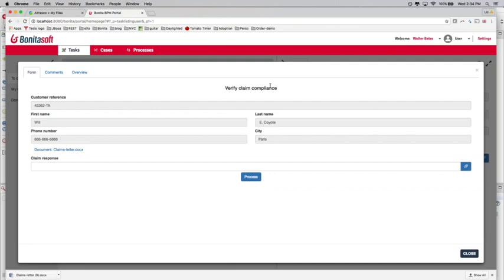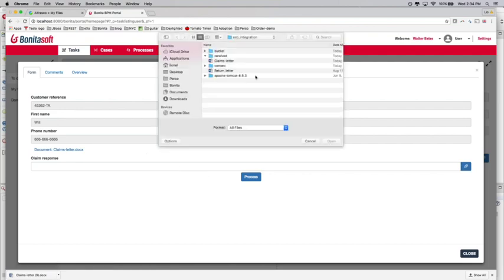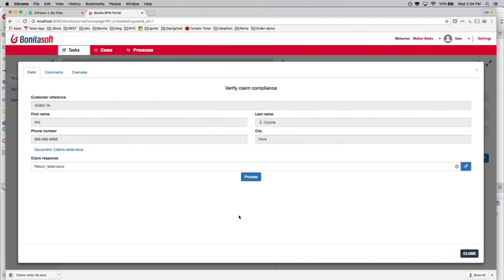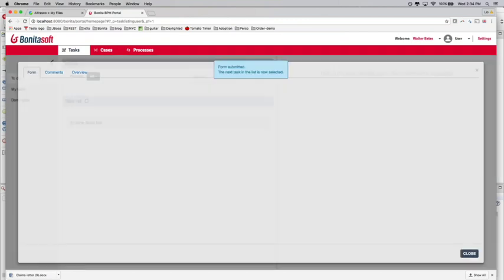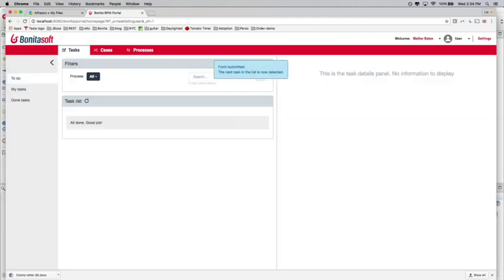And we can quickly review the information about the customer. We can also download the claim letter, and we can attach the return letter document. So again, this is a sample of a letter that I had, and we can process it. So now the task has been sent.